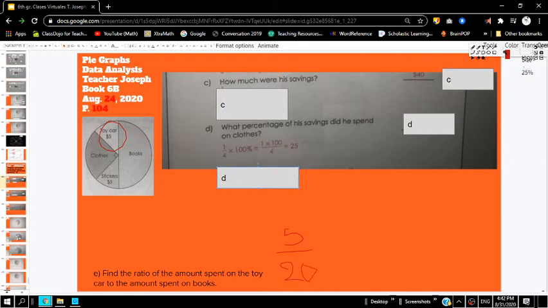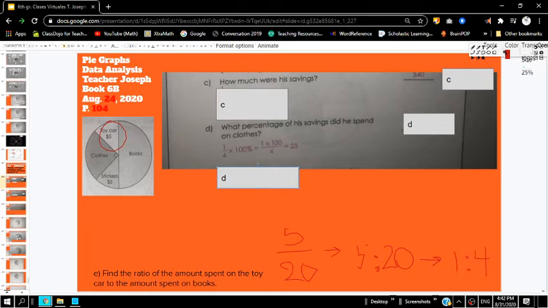Here's my fraction, which I can also make into a ratio, 5 to 20, which can be simplified. If we divide both 5 and 20 by 5, we would get 1 to 4. That is your ratio, 1 to 4.